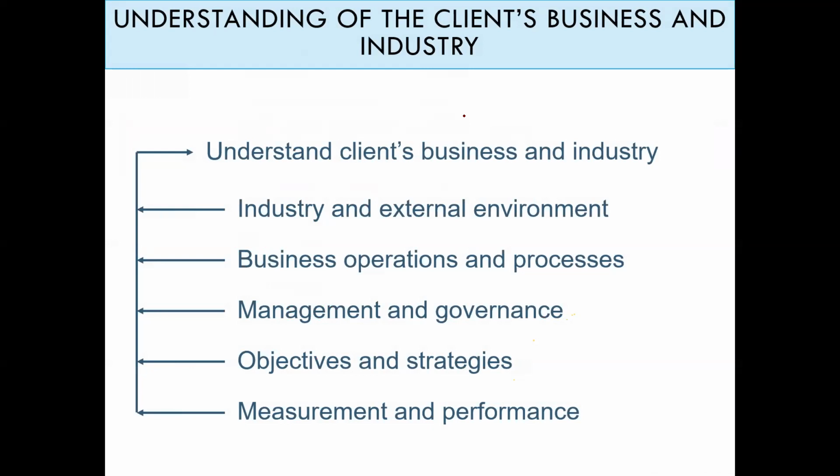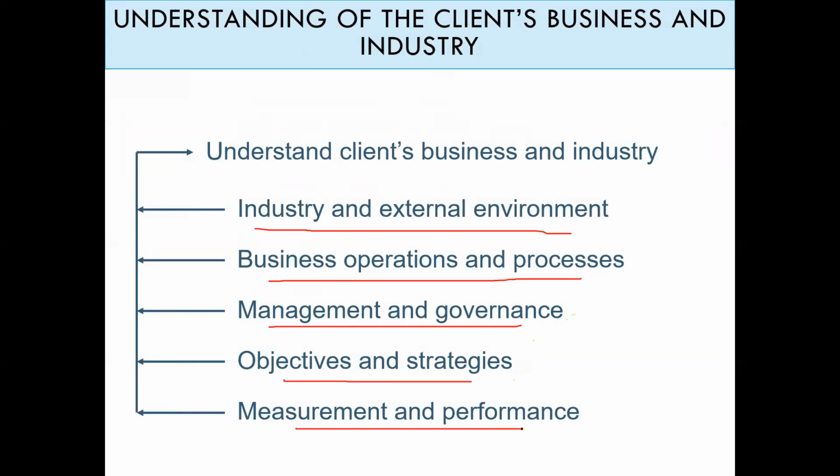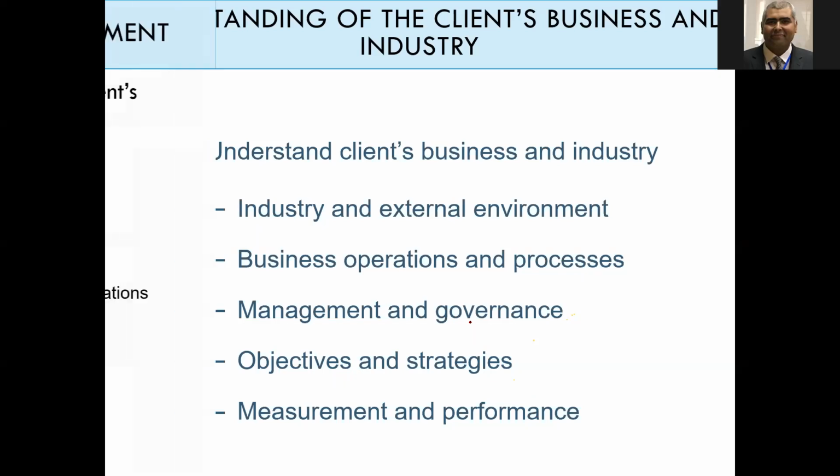Okay. In order to understand the client's business and industry, we have to understand, as we said, the industry and external environment, the main business operation, the management and governance, objectives and strategy, and the measurement of performance. All of this is under step number 2, which is understanding the client's business.